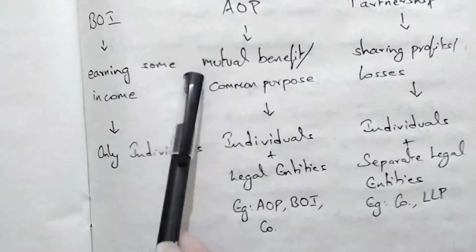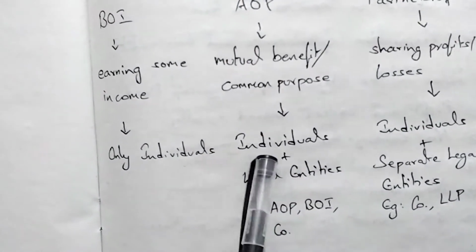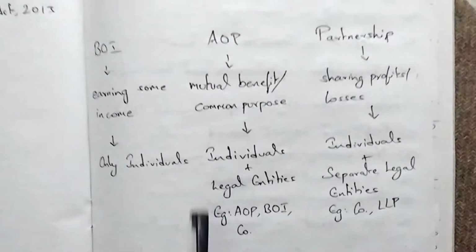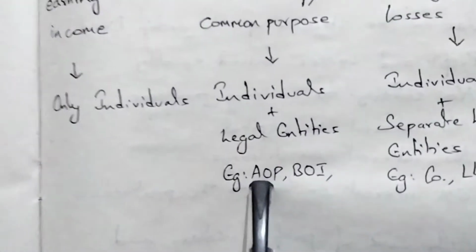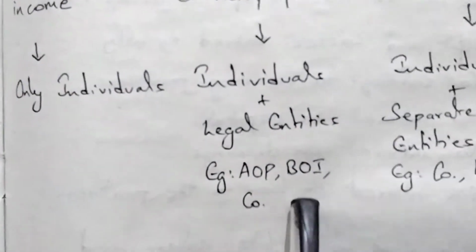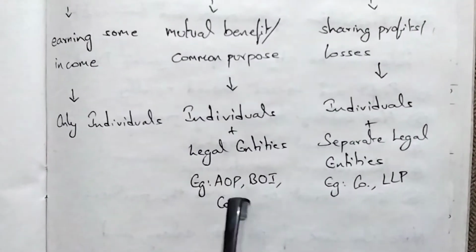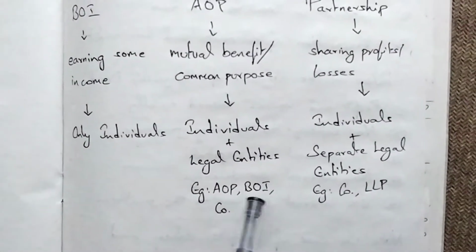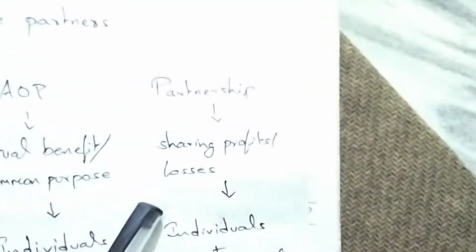Everyone understood? In an association of persons, individuals can be the members, and legal entities can also be members. Another AOP, BOI or a company can be a member. If it is a legal entity, it can be a member of the AOP. When it comes to a partnership, it is to form a business and to share profits or losses.